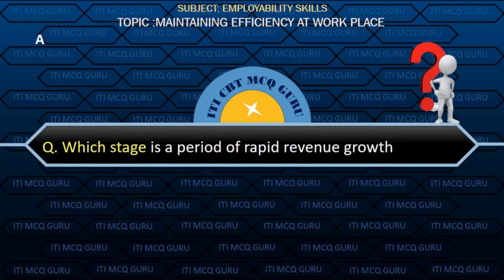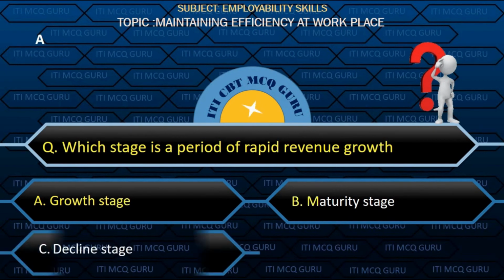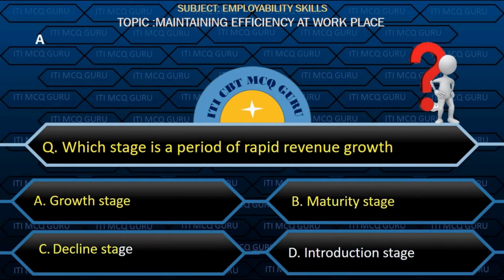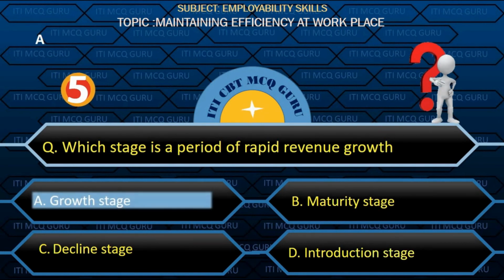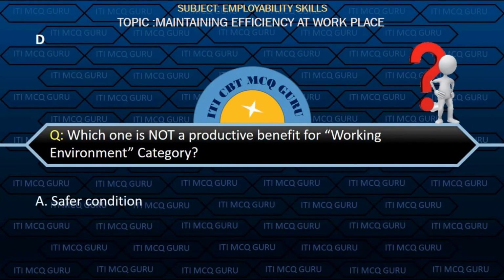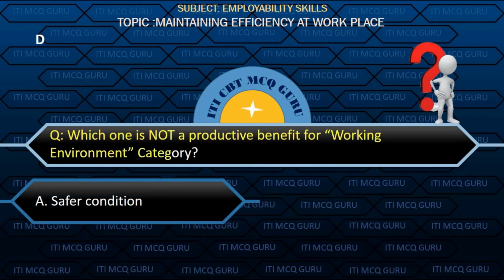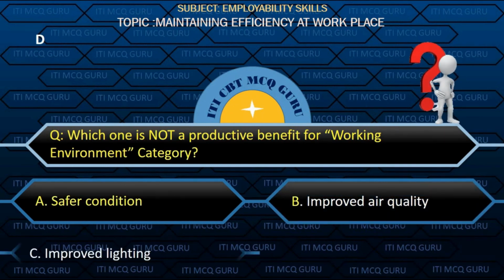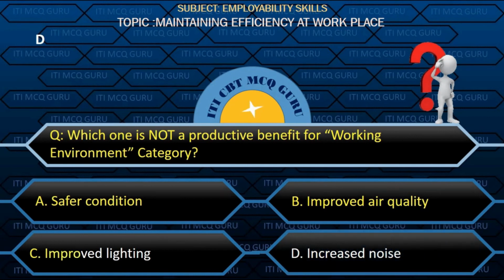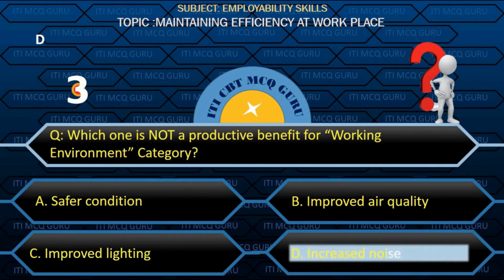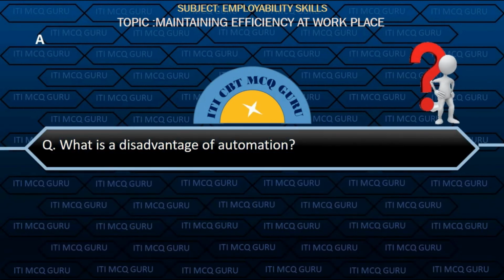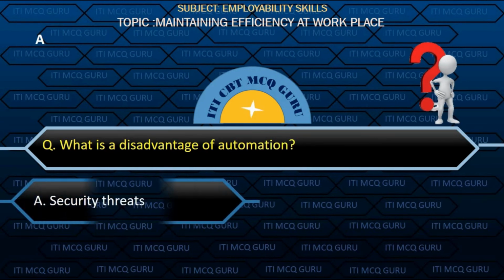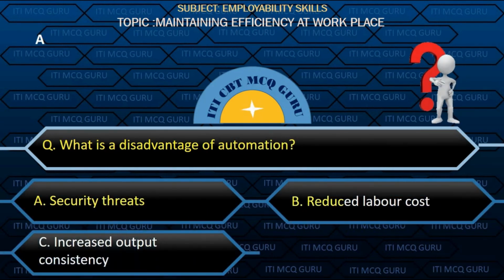Which stage is a period of rapid revenue growth? Option A, growth stage. Which one is not a productive benefit for working environment category? Option D, increased noise. What is a disadvantage of automation? Option A, security threats.